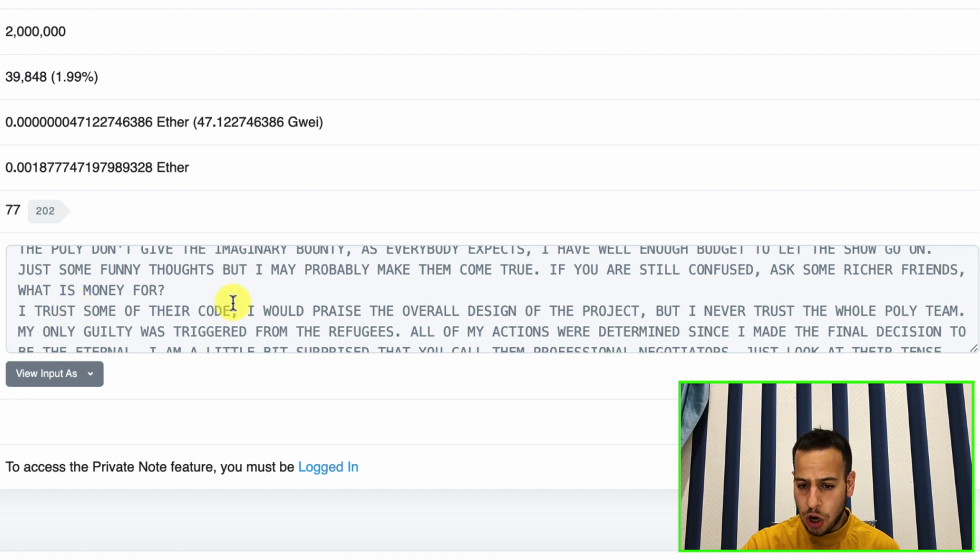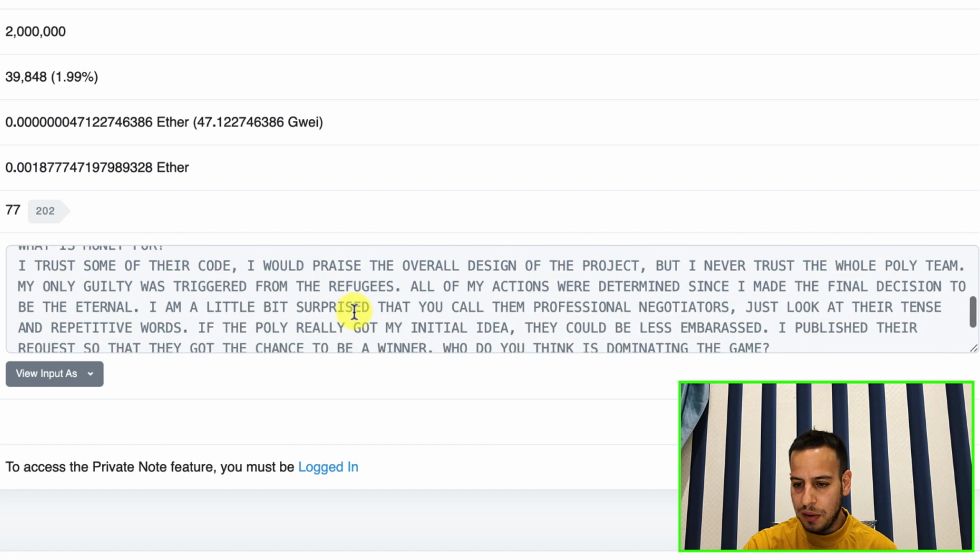I trust some of their code. I would praise the overall design of the project, but I never trust the whole Poly team.